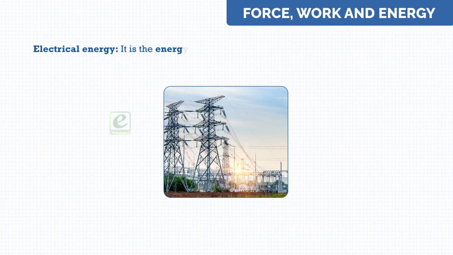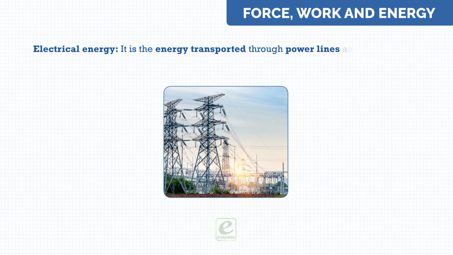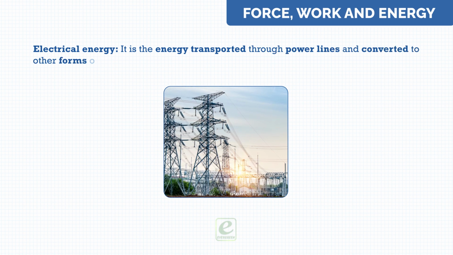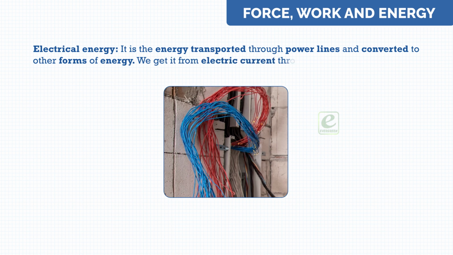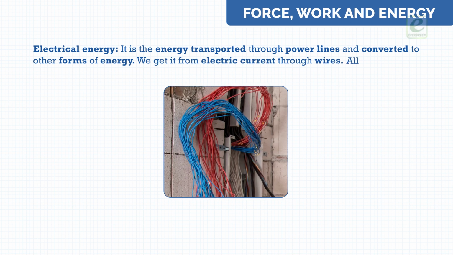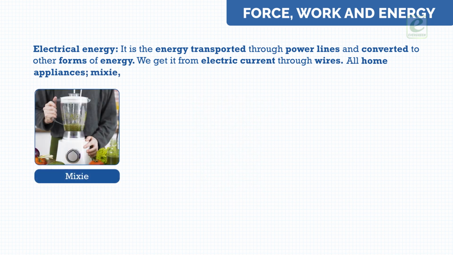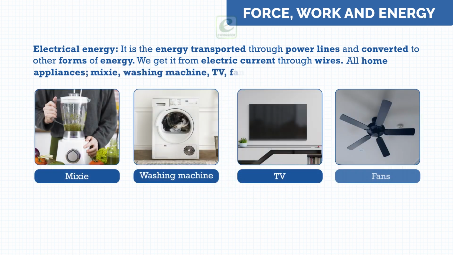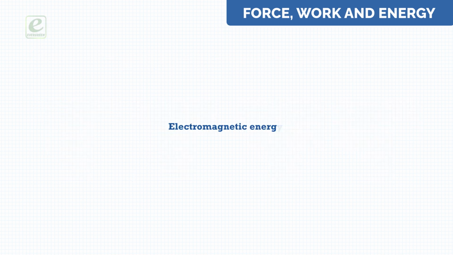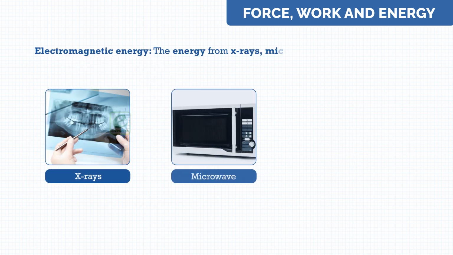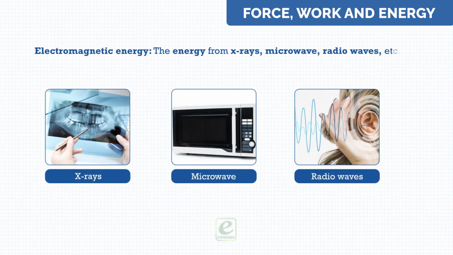It is the energy transported through power lines and converted to other forms of energy. We get it from electric current through wires. All home appliances, mixie, washing machine, TV, fans, etc. run on electricity. Electromagnetic energy. The energy from X-rays, microwave, radio waves, etc.